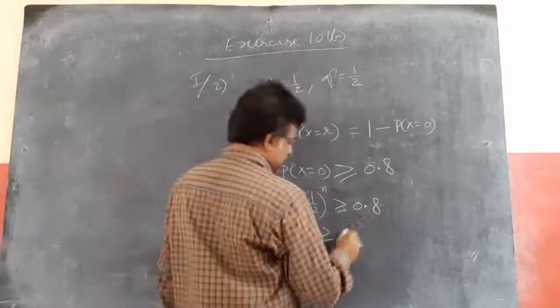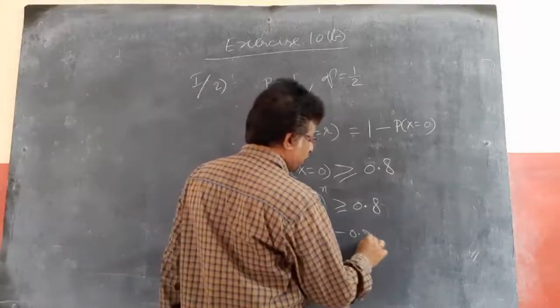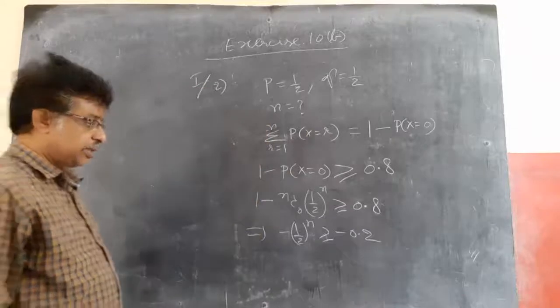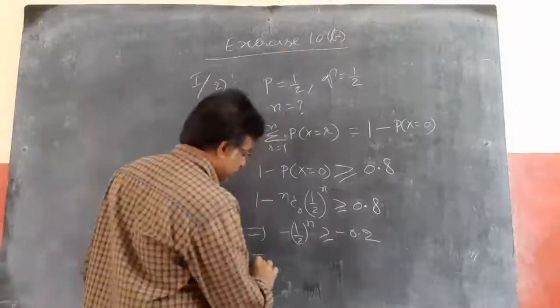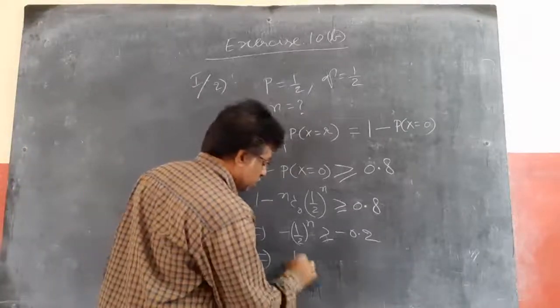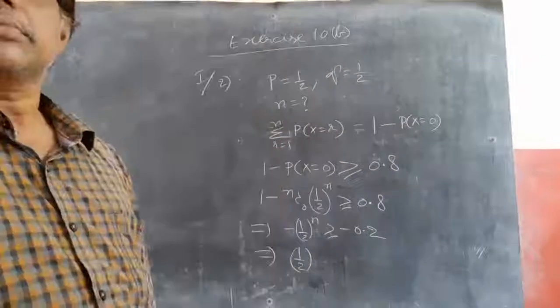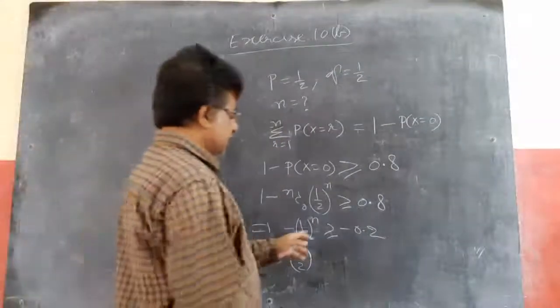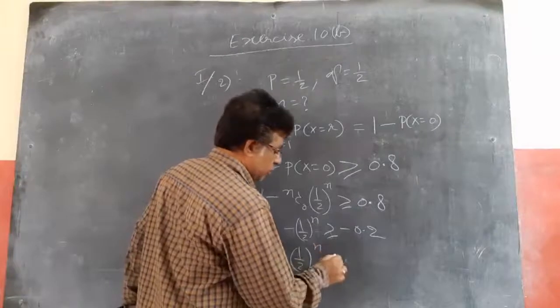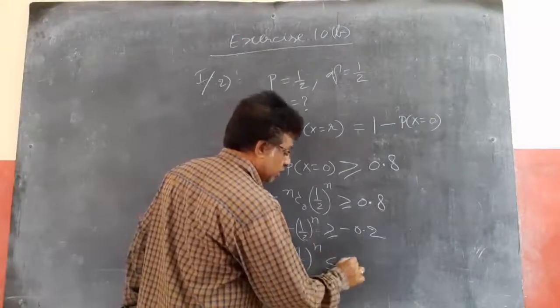Subtracting 1 on both sides, this becomes minus (1 by 2) power n greater than or equal to minus 0.2, since 1 minus 0.8 is 0.2. Multiplying with minus changes the inequality, so (1 by 2) power n is less than or equal to 0.2.